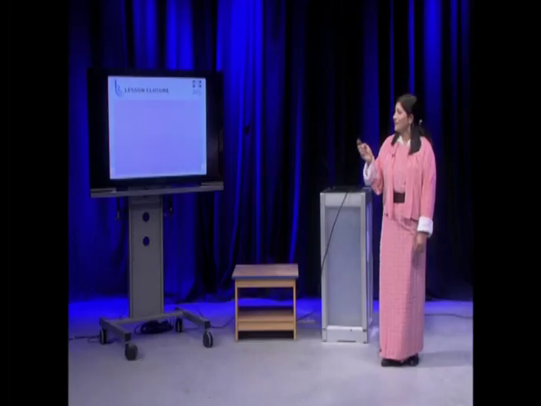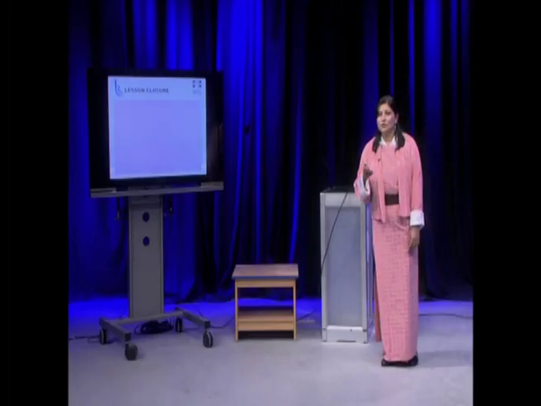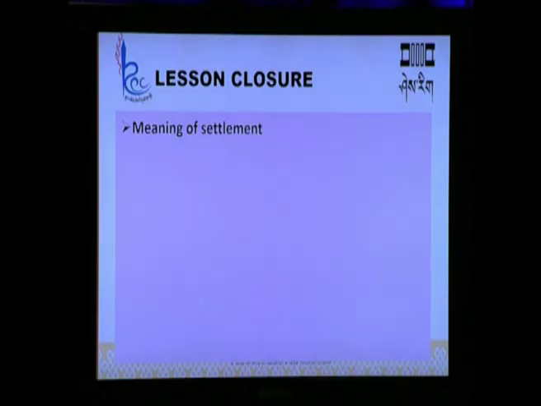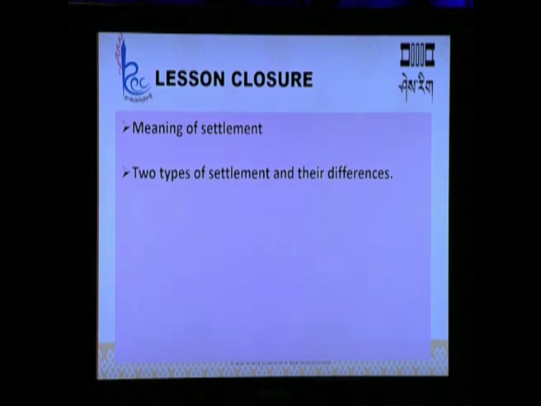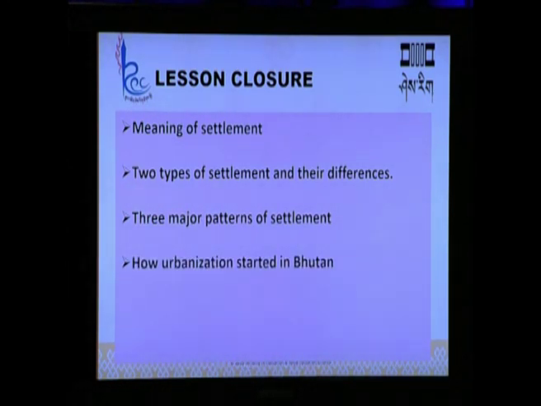So, finally, we have come to an end of the lesson. In this lesson, we learned the meaning of settlement. Then we also learned two types of settlement and their differences. We also learned three major patterns of rural settlement. Then we also learned how urbanization started in Bhutan.